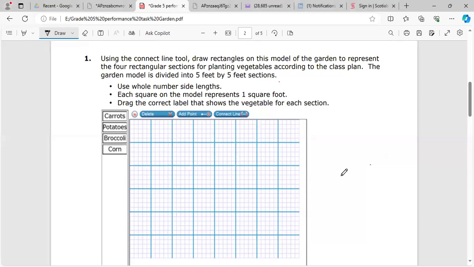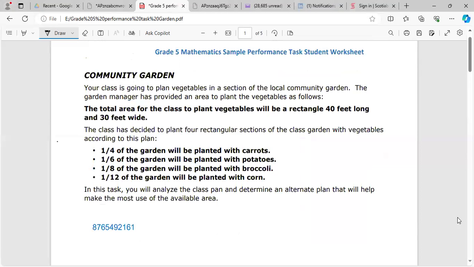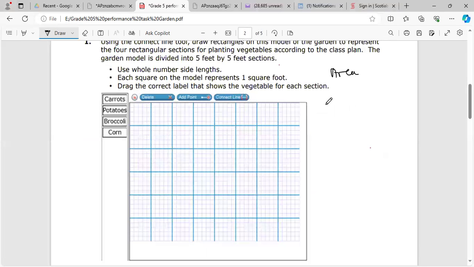Now they gave us the area of the garden. I'll go back up to the dimensions that were given. It said it should be 40 feet by 30 feet. So the length should be 40. To get the area, it's going to be 40 multiplied by 30. So the total area would be 1,200. Everyone should be able to multiply that. It's square feet. So it's 1,200 square feet for the area.